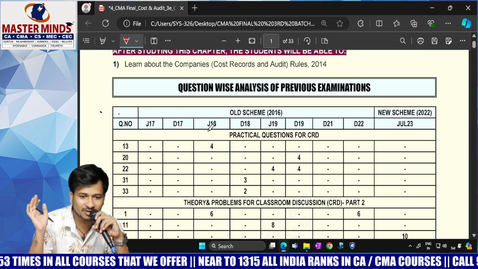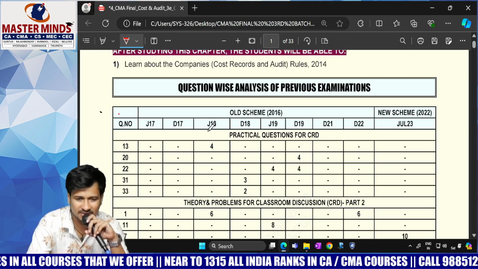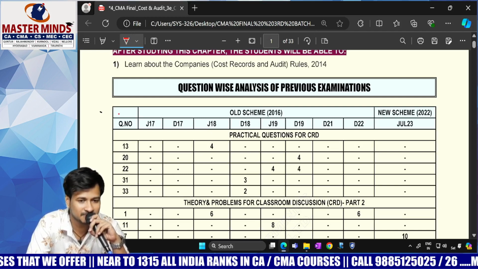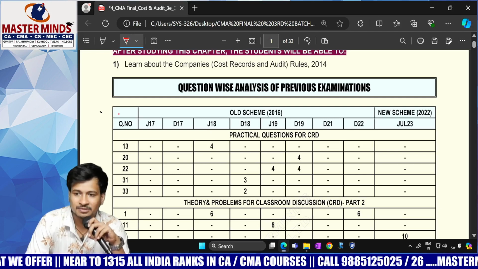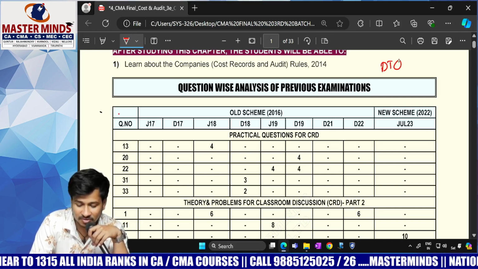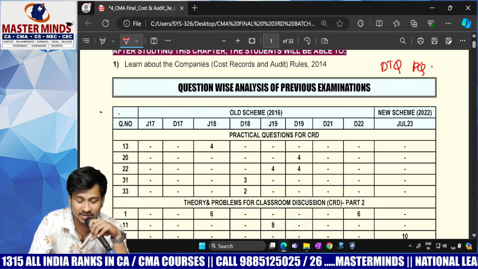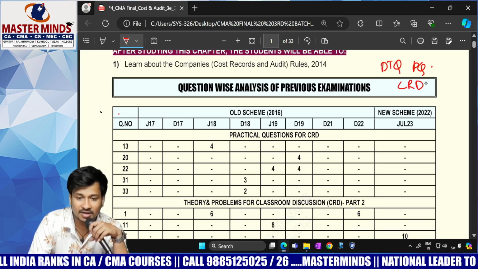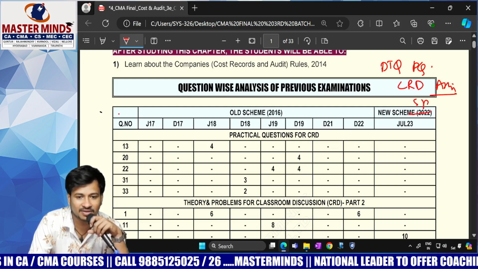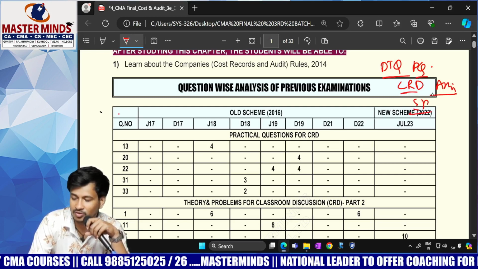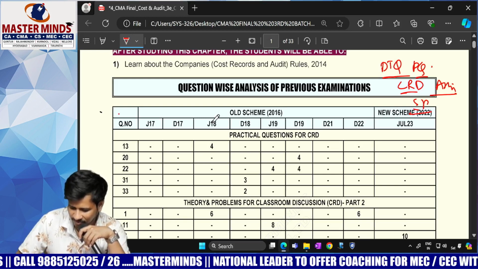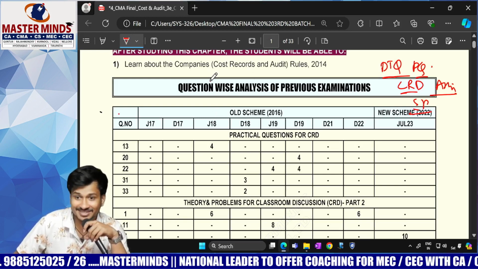First, there are the cost accounting standards, 24 standards, each one a separate standard, but this is a single chapter, and the longest topic. Here you will have direct theory questions, practical questions, CRD questions, assignment problems, and self-practice, and also problems in this chapter. If I am not wrong, there are around 12 or 13 problems. 13.